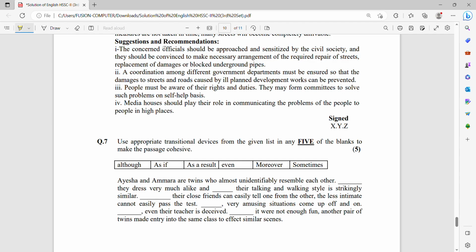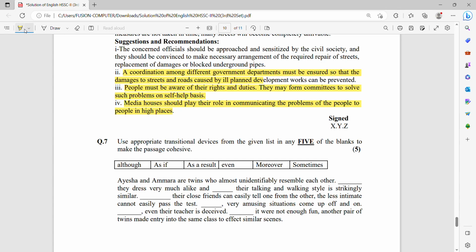Number 1, the concerned officials should be approached and sensitized by civil society, and they should be convinced to make the necessary arrangements for the required repair of streets. Number 2, coordination among the different government departments must be ensured so that the damage could be reduced to a minimum. Next, people must be aware of their rights and duties and may form community committees to solve such problems with the help of the government. Number 4, the media houses should also play their role in improving the situation.